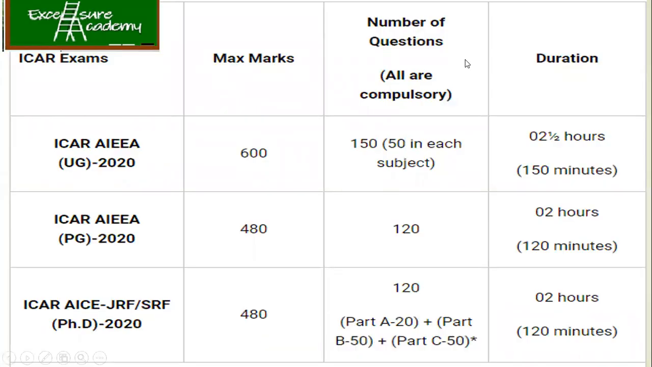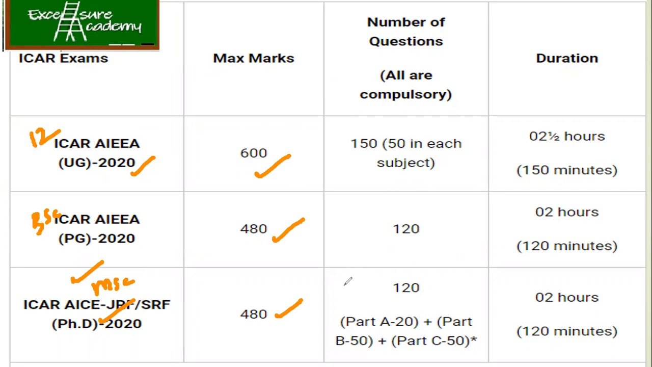Okay, so we have got three different exams. ICAR exams are there for UG, PG and PhD. Now UG, of course, is after your 12th, PG is after your BSc and PhD is after your MSc. It's obvious, right? The total marks are 600, 480, 480. For UG, each subject, total 2.5 hours is there. And for this also a syllabus is there, very nicely given, and it's not that hard either.